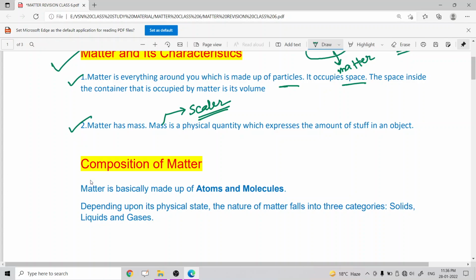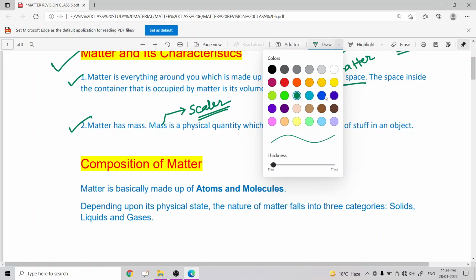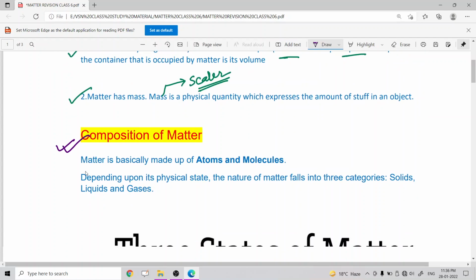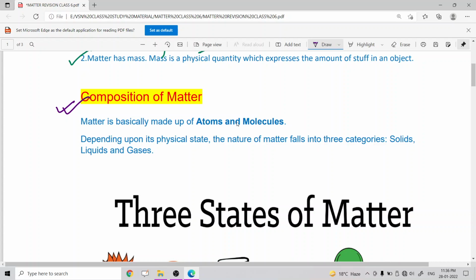Now we move to our next point, that is the composition of matter. Here you can see that matter is basically made up of atoms and molecules. Now the question is, what is an atom and what is a molecule?